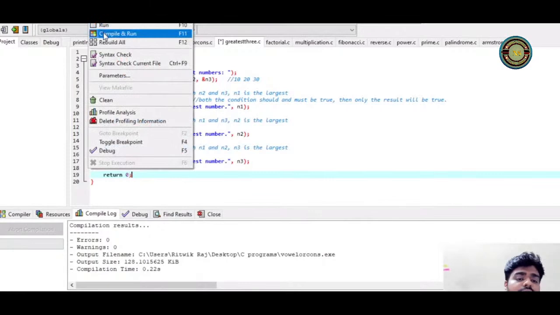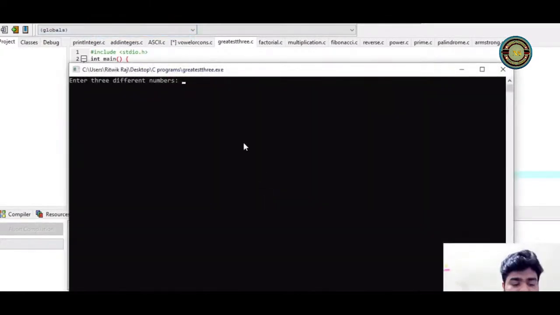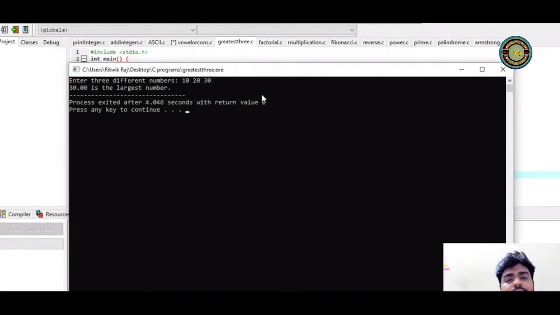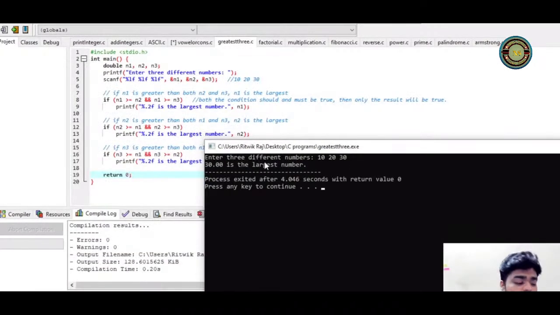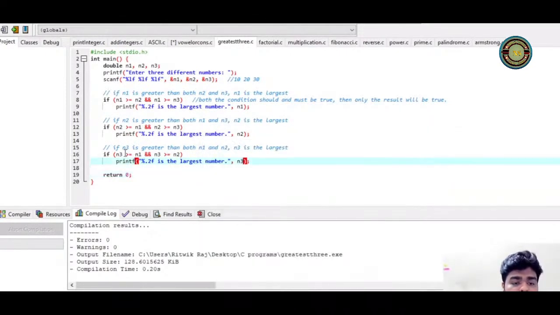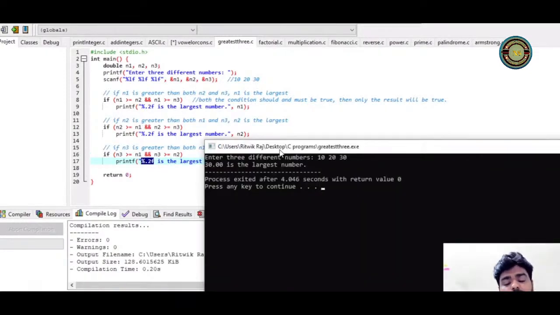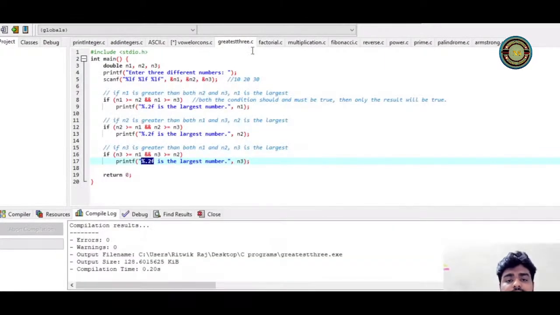So if I execute this, you can see here, let's say I'm putting 20, 10, 20, 30. So 30 point double. Why is it giving 30.00? As you can see here, %0.2f. Can you see this? That is what %0.2f is. That means 2 decimal points should be there in the output. So 2 decimal points are there in the output, right?